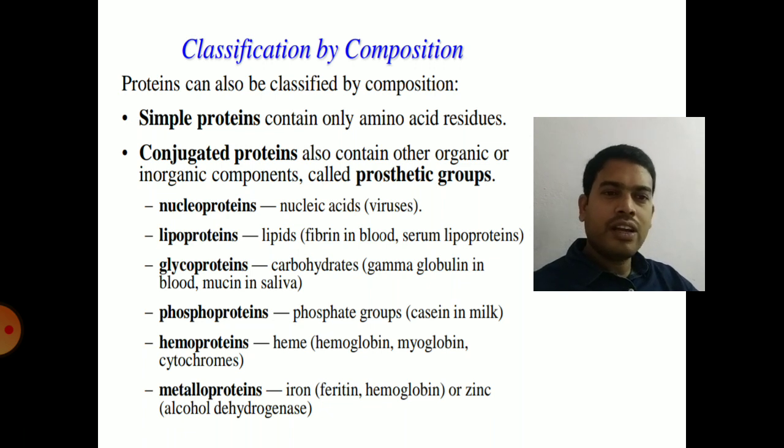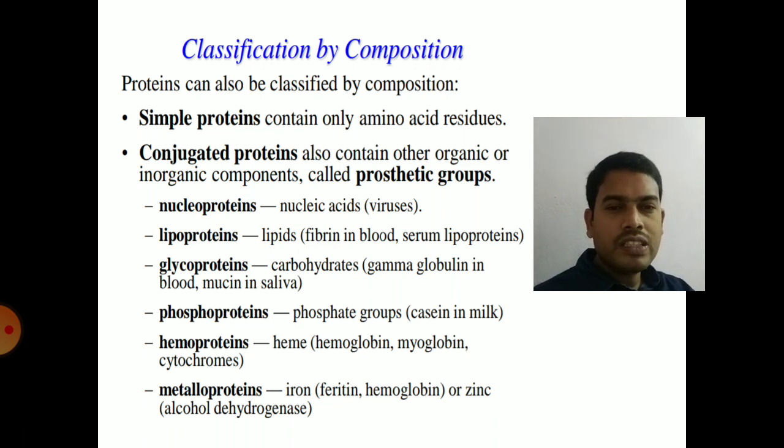It may be organic or inorganic compound. So the best examples of conjugated proteins: nucleoproteins, histones, they contain DNA as prosthetic group. Lipoproteins, VLDL, HDL, LDL, we will discuss in lipids when we talk about types of lipoproteins. They contain protein and lipid as prosthetic group. Glycoproteins like gamma globulin, immunoglobulin, mucus in saliva. So all these will come under glycoproteins, which contain carbohydrate as prosthetic group.